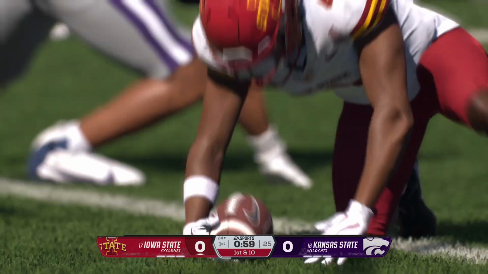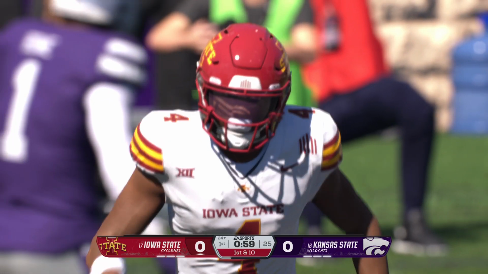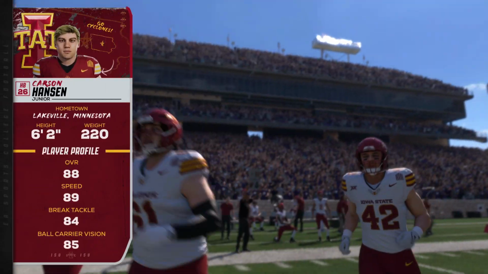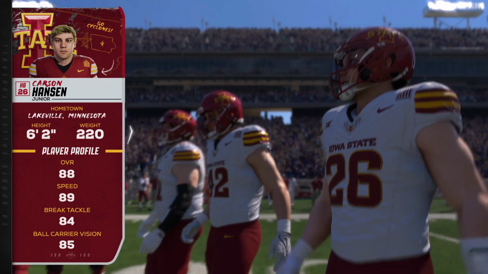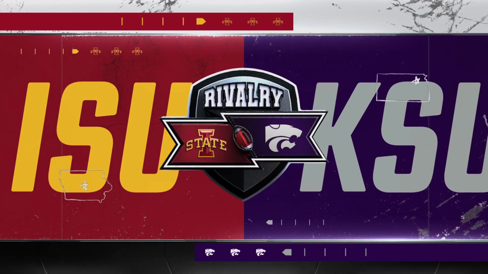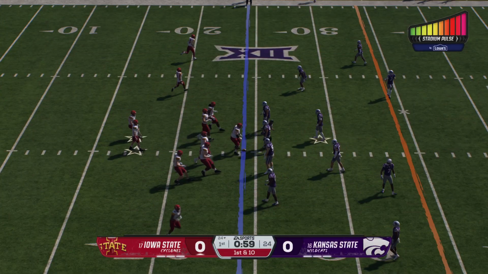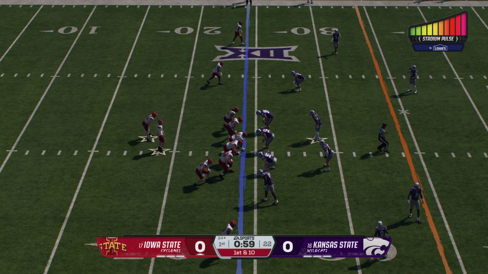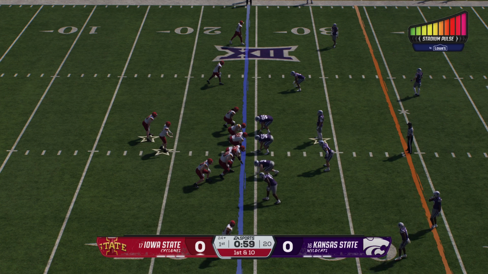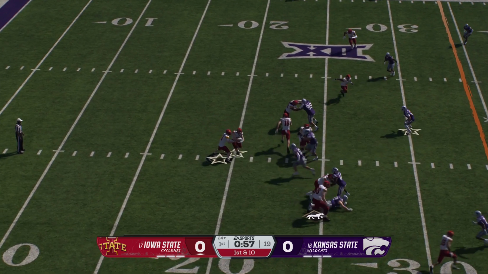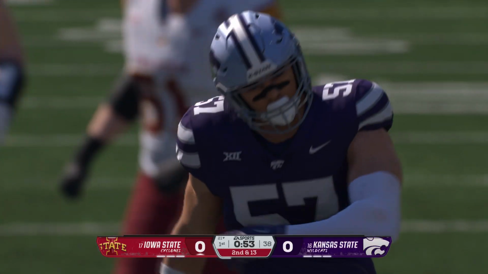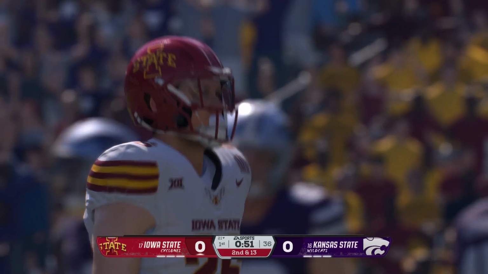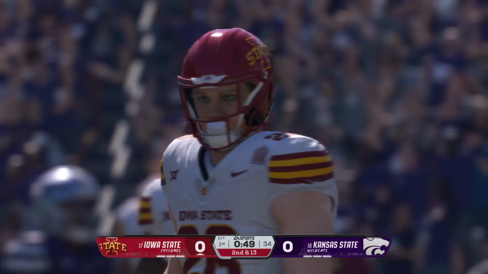The coverage team makes the stop on this return. The Cyclones offense out there for their first possession. This offense relies on a reliable running back who's certainly been able to step up and make plays when needed. Yeah, Chris, I think the thing that stood out to me in our production meeting yesterday talking to coaches is this guy does the little things. It's probably why they give him the opportunity, whether it's pass protection, good job of being able to run and get tough yards in those short yardage situations, just a complete back.